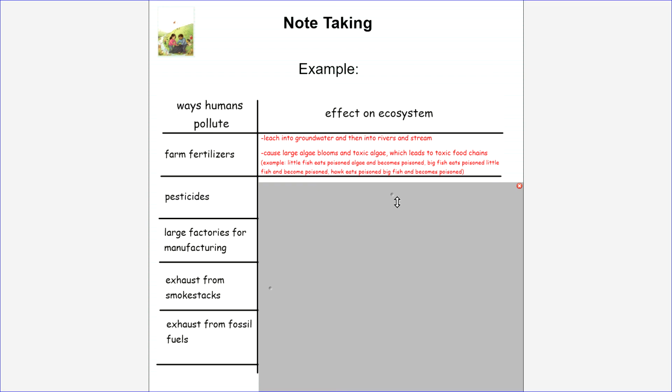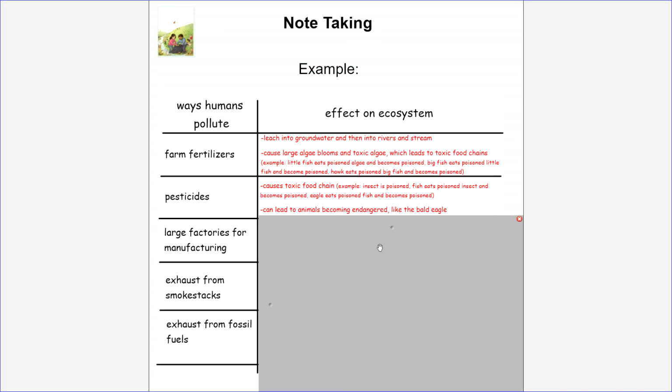Now we're going to talk about how pesticides affect an ecosystem. Pesticides cause toxic food chains, and again I gave an example. An insect is poisoned by pesticides, then a fish eats the poisoned insect and becomes poisoned, then an eagle eats the poisoned fish and becomes poisoned. I also heard that pesticides can lead to animals becoming endangered, like the bald eagle. Again, if you already have these things in your own words, excellent, great listening. If you missed one, now is your chance to jot it down.